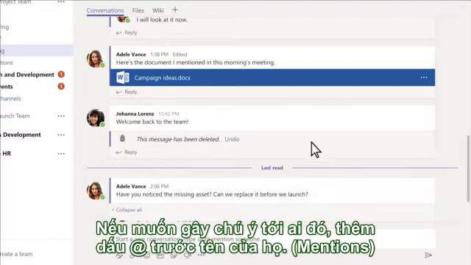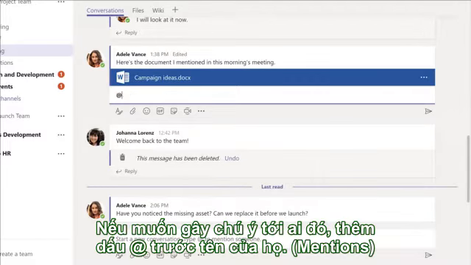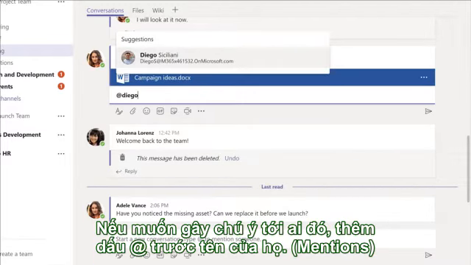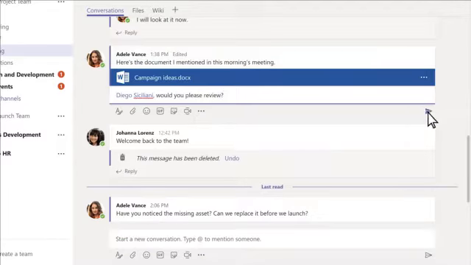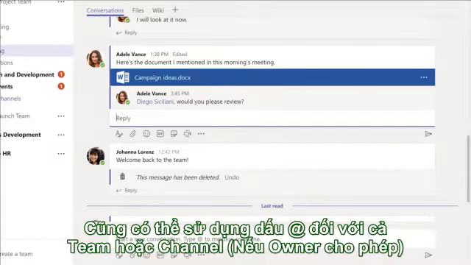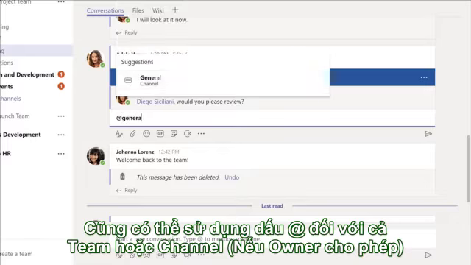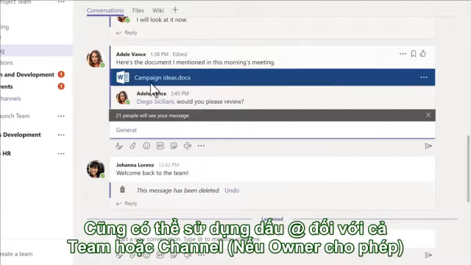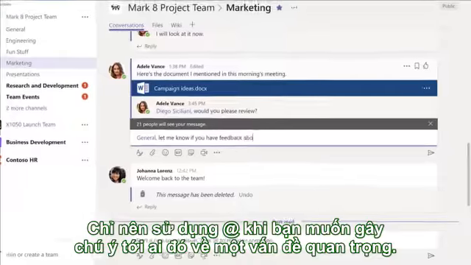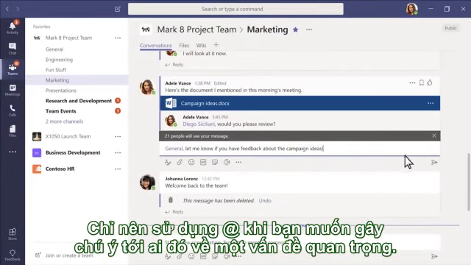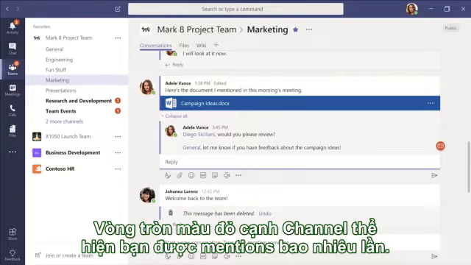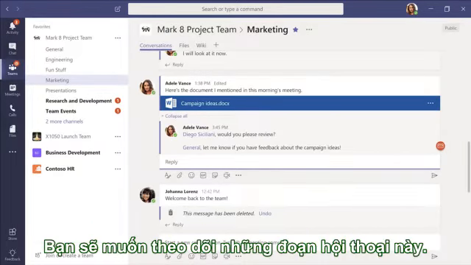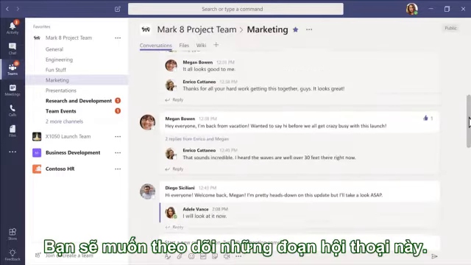When you want to bring someone's attention to a conversation, type the @ sign and their name. You can @mention an entire team or channel too, if the team owner has enabled it. Use this when you want to call everyone's attention to something important. These red circles next to the channel names tell you the number of times you've been @mentioned in a channel. You'll want to follow up on those conversations.